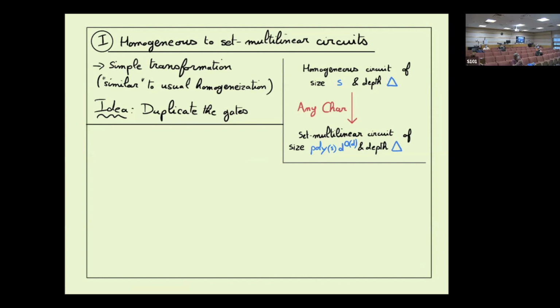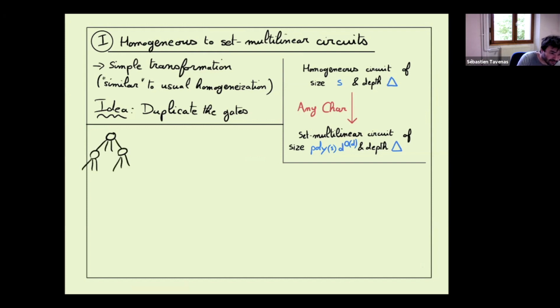Duplicate the gates, you mean you separate each polynomial into its set multilinear parts? Exactly. I will explain a bit more, but exactly that. So we start with a homogeneous circuit. I will keep it small, we will leave it like that for more space. And so the idea is that for any gate, we want to duplicate. Why? What is the idea?